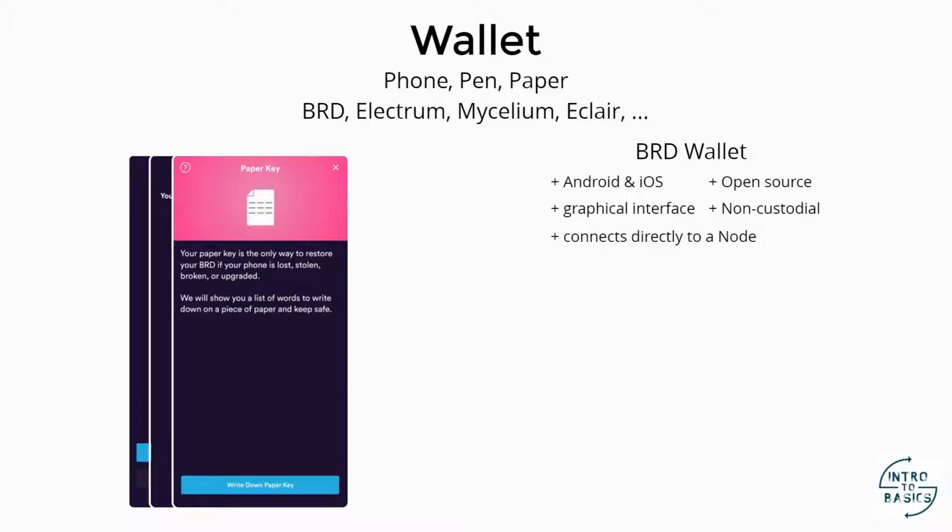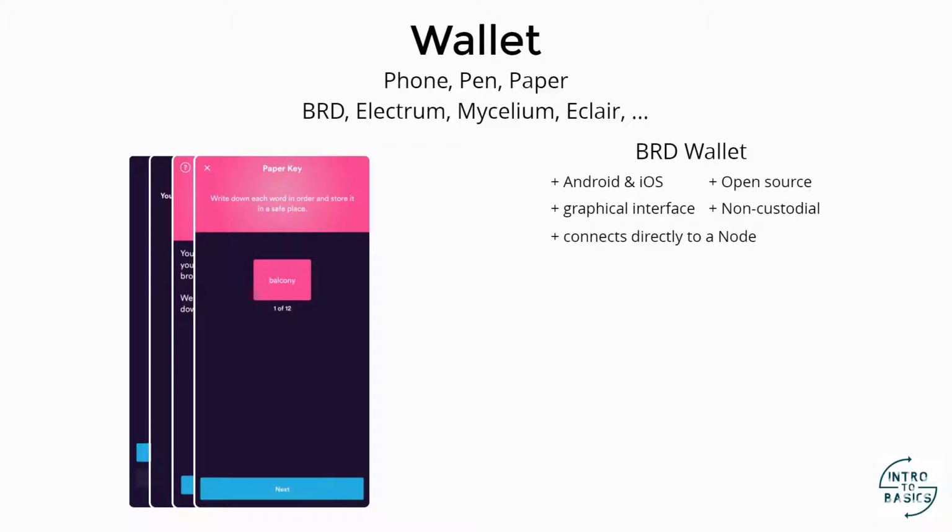This next part is related to our private keys and is very important. The app will generate for us a series of 12 or 24 words, which we should write down carefully on paper. These words must be kept secret. Don't share them, because whoever has access to these words will have access to any satoshis, any funds that you are going to have in this particular wallet. So, what are these words?